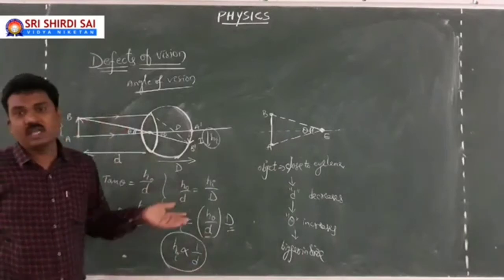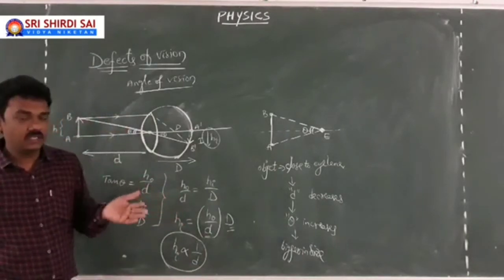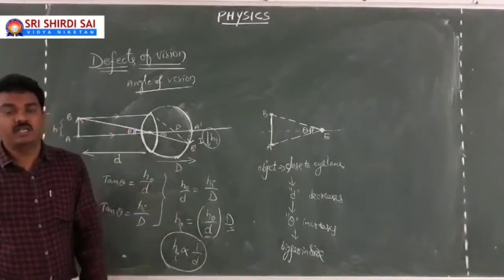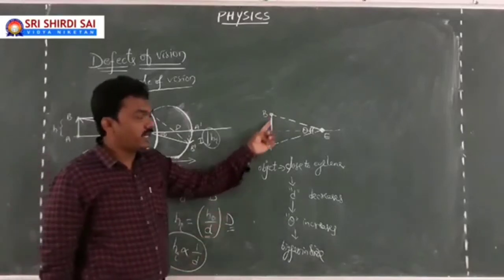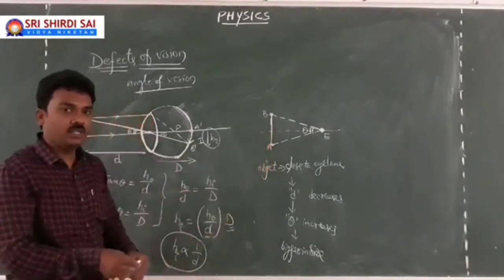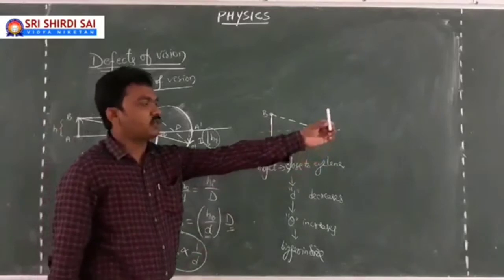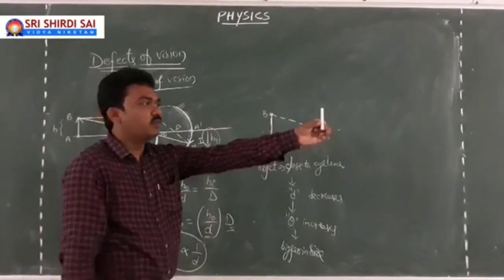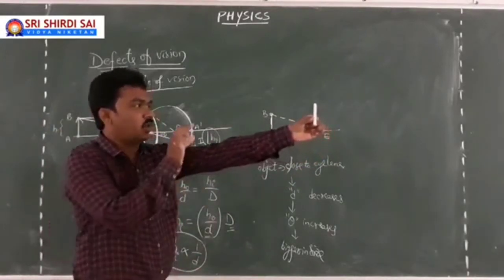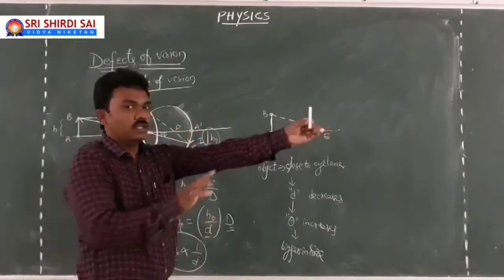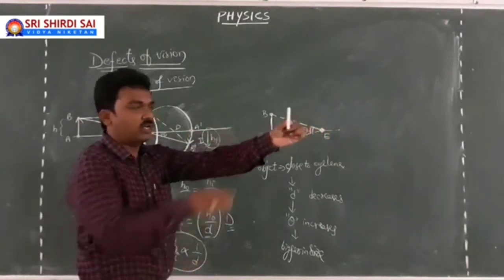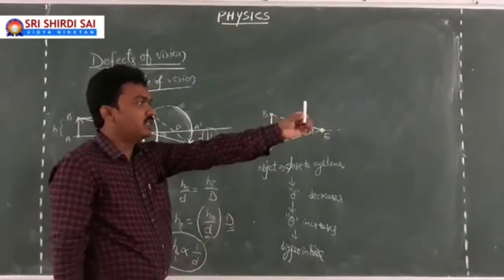If it is more than that, my eye lens will not be able to identify both the ends of the object. That's the reason why, if you look at a piece of chalk at a distance from you, you are able to see the whole piece of chalk comfortably, the total length of the piece of chalk. I mean, both the terminals you are able to see.